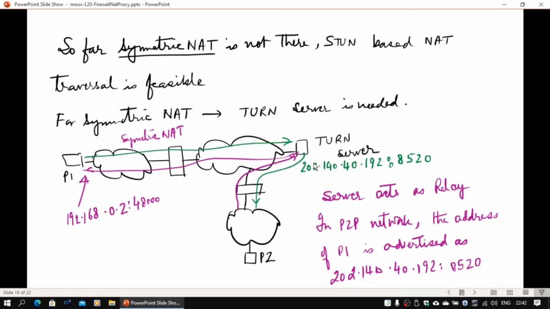So normally this is a paid service. It's not a freely available thing, while you can find a lot of STUN servers which are freely available because they don't put much load. You just go and query what your corresponding public IP address and port number is. So the TURN server acts as a relay on your behalf. That's how symmetric NAT is handled.